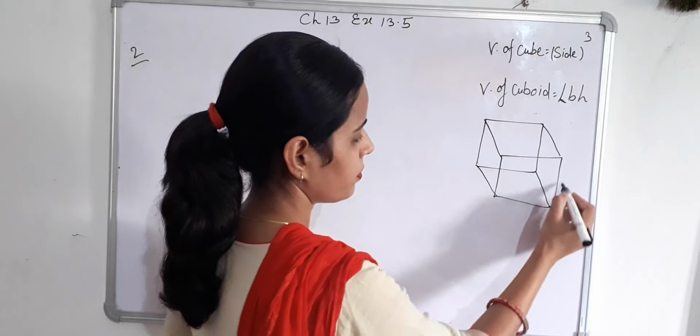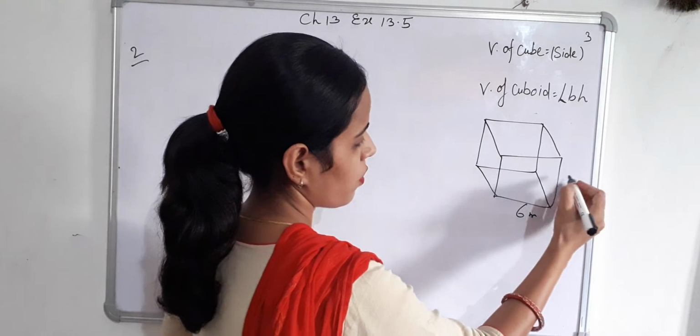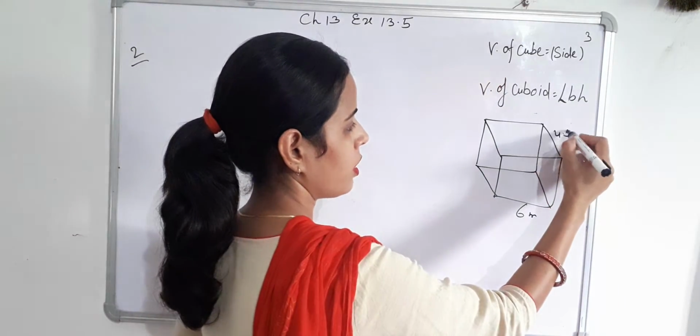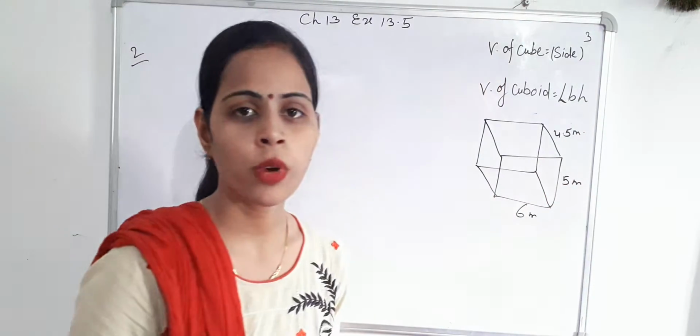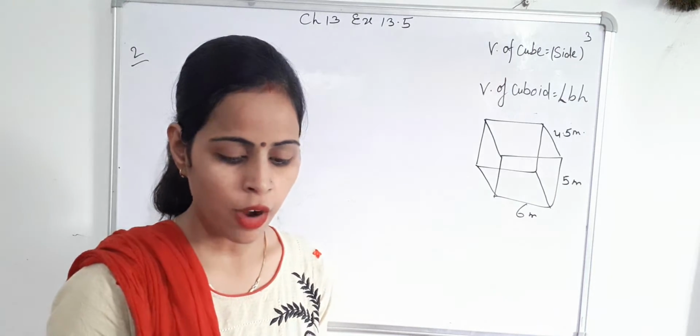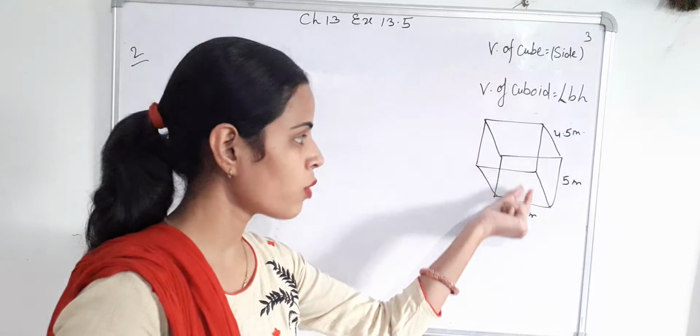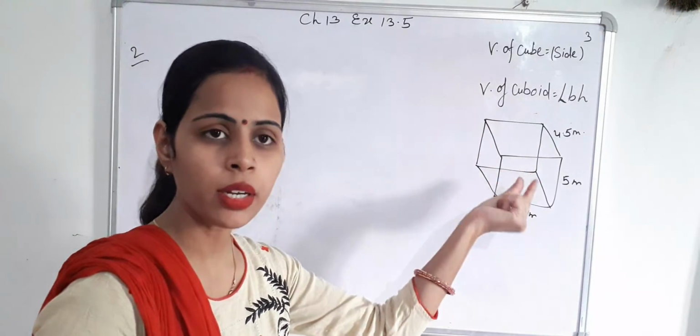Means you have to find out the capacity of this cuboidal water tank.